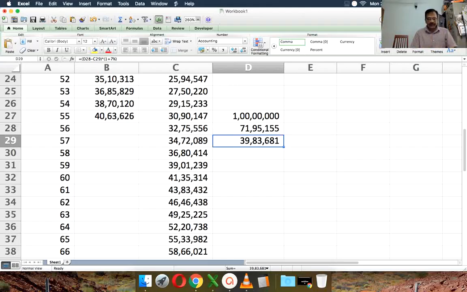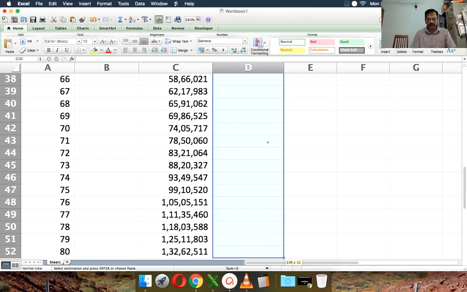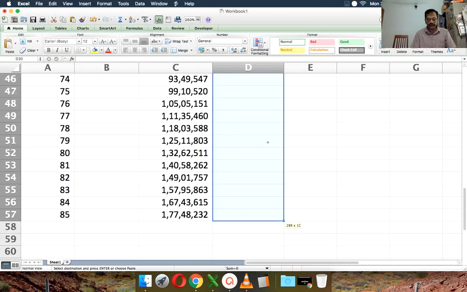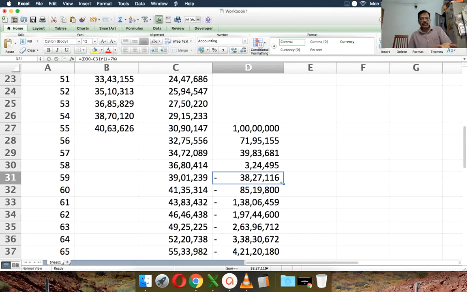Obviously, this is too less. That's why it's dropping down very fast. So if I just copied it all the way down to 85, notice it becomes negative in the third or fourth year of retirement. It should. That means that this 1 crore is too less, right?